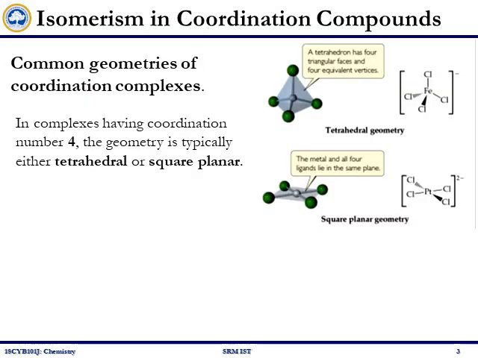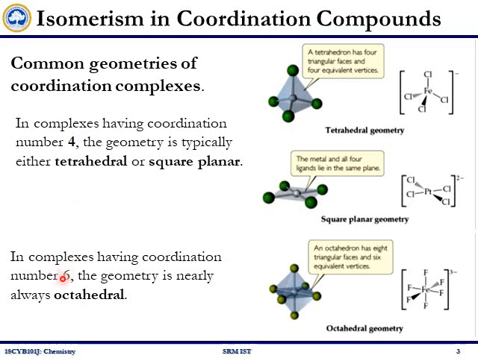In our previous lecture, we have seen about coordination compounds. The common coordination numbers that can exist in coordination compounds are 4 and 6.